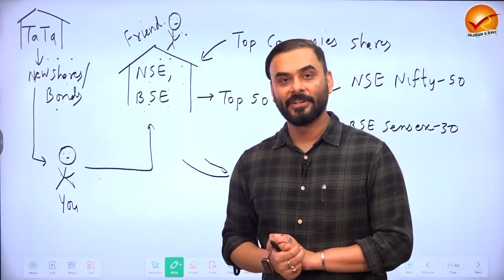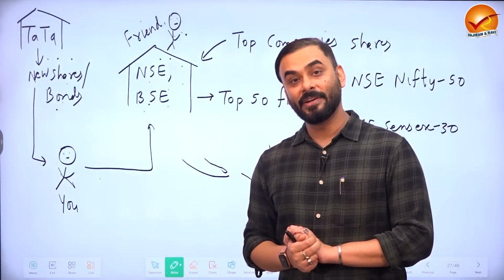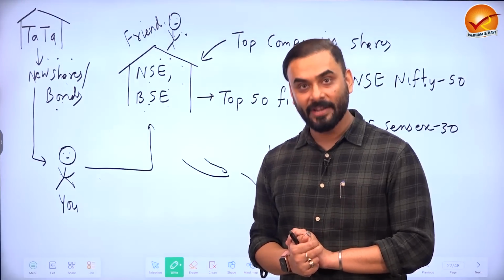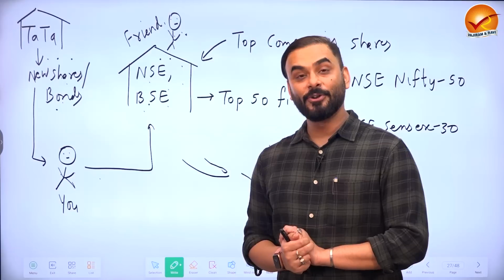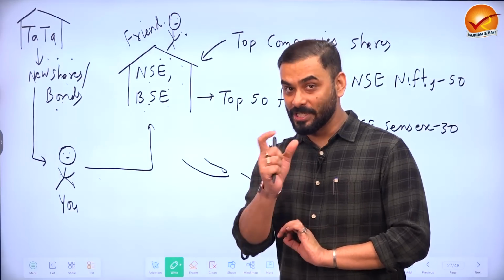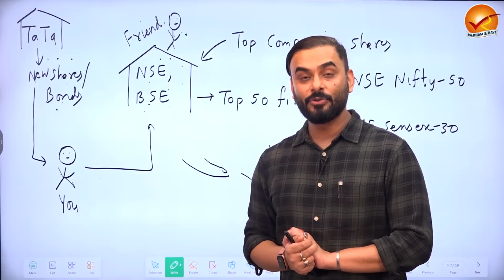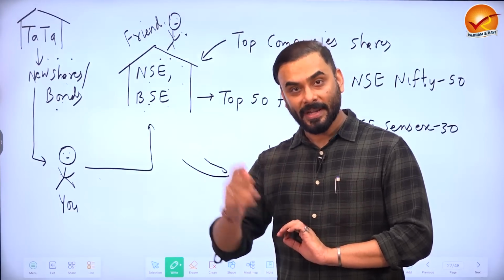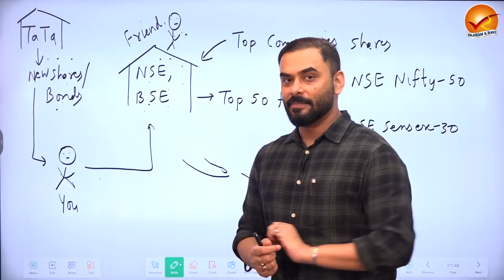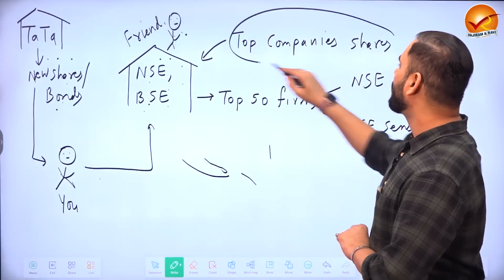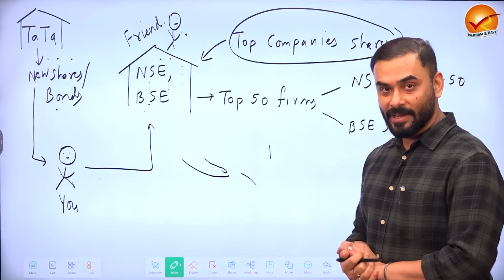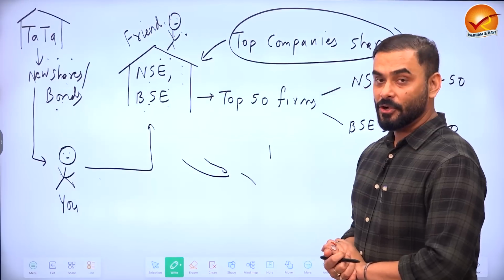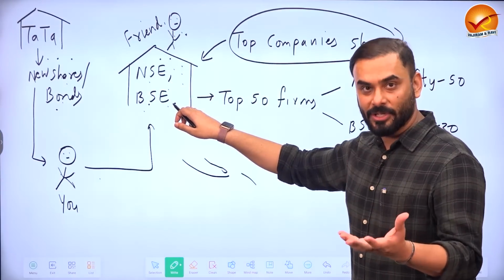How do you measure the socio-economic development of a country, guys? To measure it, we use an index called the Human Development Index. And how do you measure the performance of a student in an exam? Through CGPA. Similarly, if we want to find out the performance of the stock market, we use an index called the Stock Market Index. I'll give you an example. The top companies of India, their shares and bonds are being sold here. We want to find out the performance of the National Stock Exchange and Bombay Stock Exchange, the secondary market.